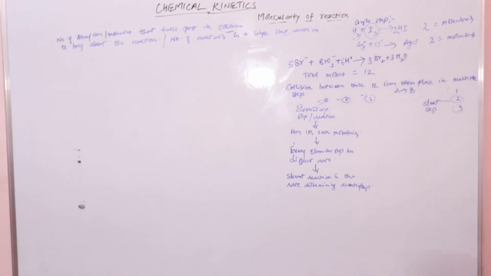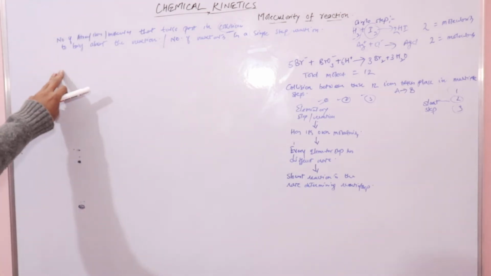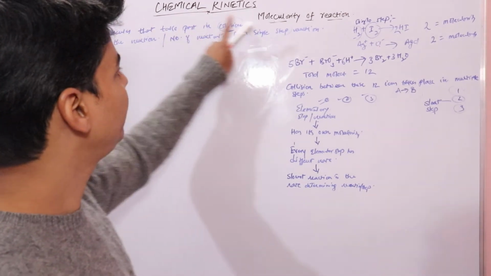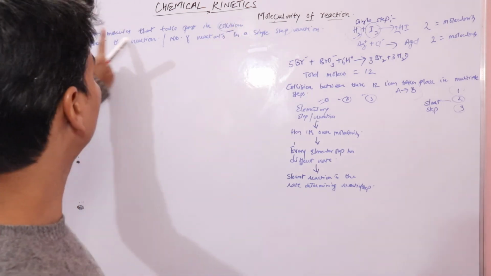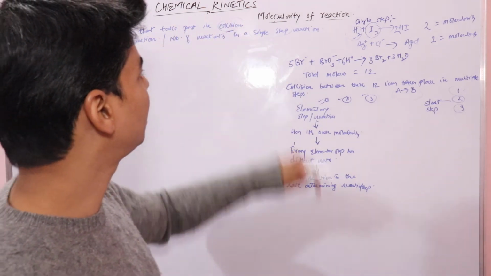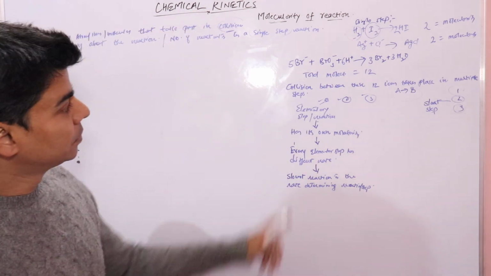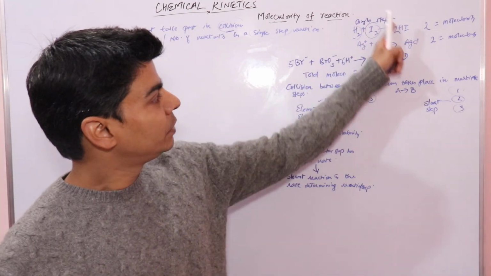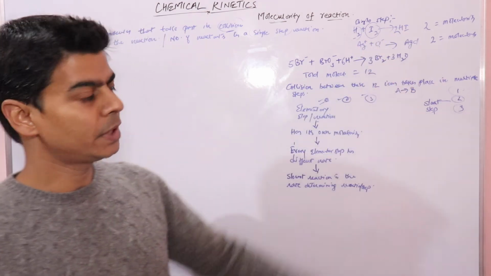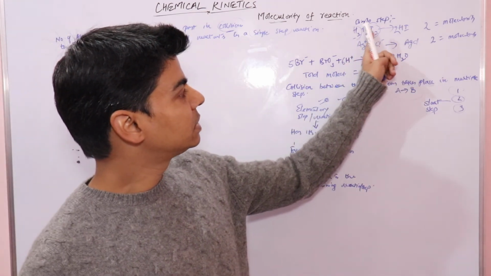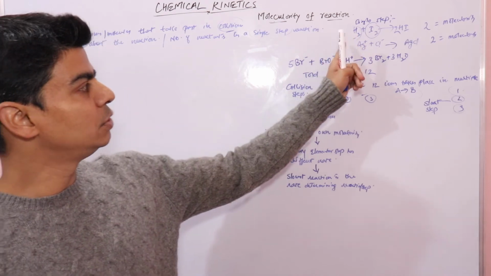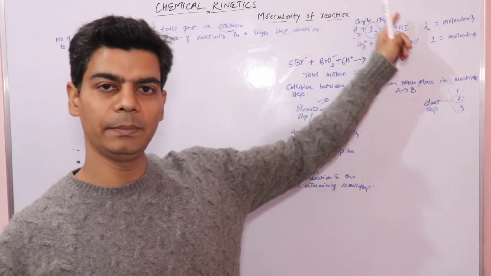Now it's clear what we mean when we say the number of atoms, molecules or ions that take part in a collision so as to bring about the reaction. Here these are single step reactions, where it's very simple. You can find the molecularity by looking at the chemical equation.